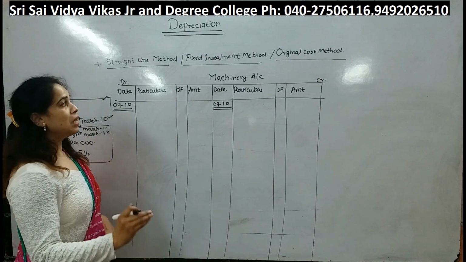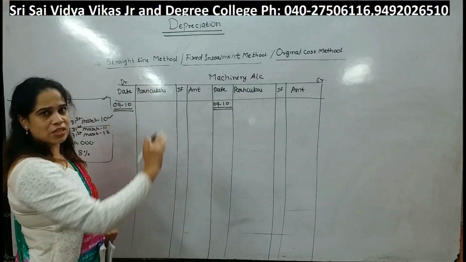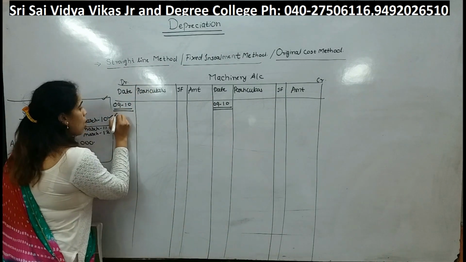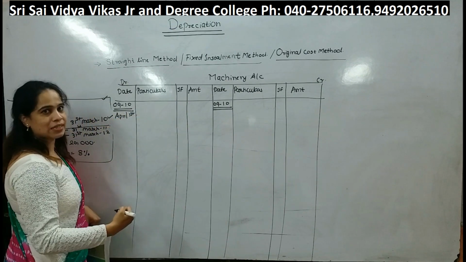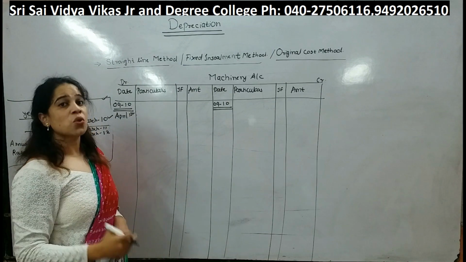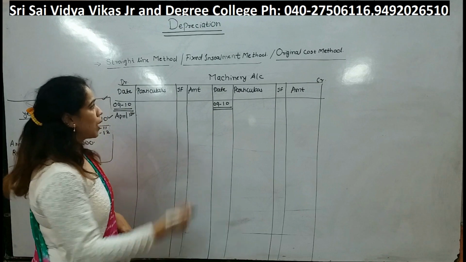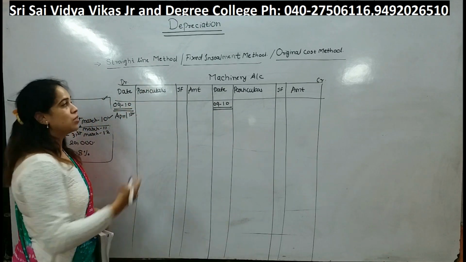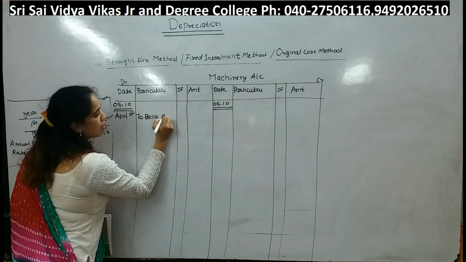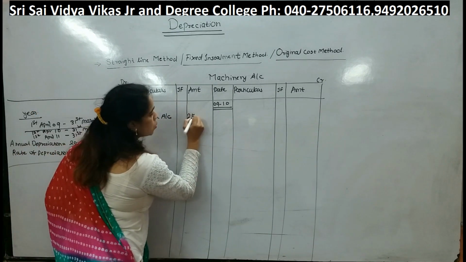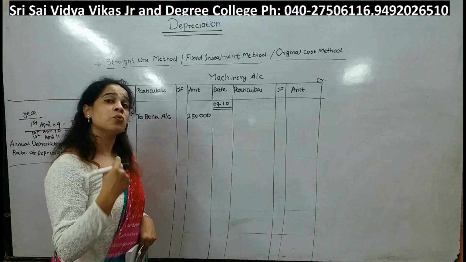Okay. Now students, understand which method we are following. We are following straight line method or fixed installment method. Okay. See, on April 1st we are purchasing asset. Okay. This is a real account. So which principle we will follow? Debit what comes in, credit what goes out. Okay. So see, machinery is coming in. So machinery account debit to bank account. How much rupees? 2,50,000.